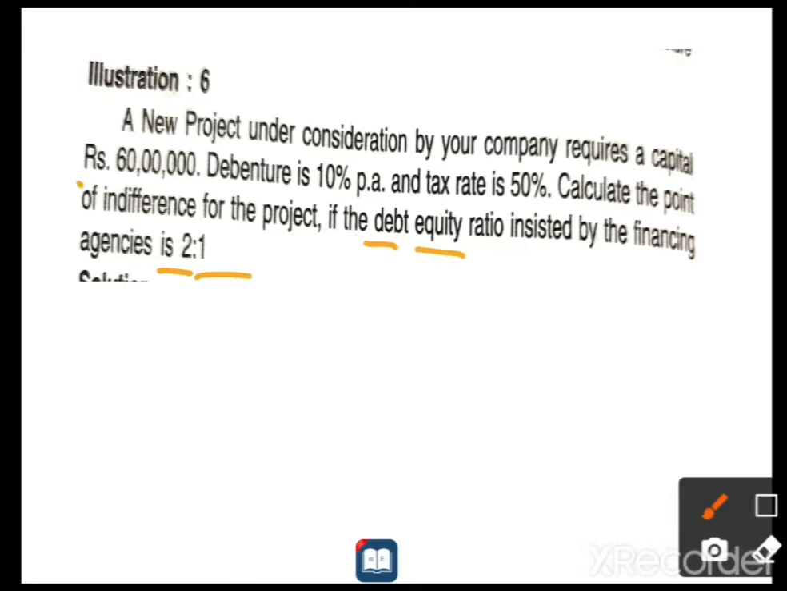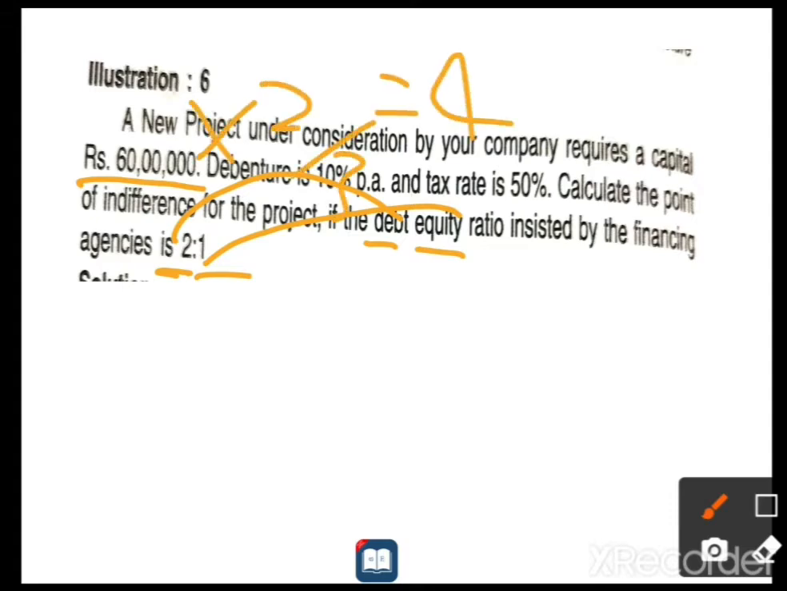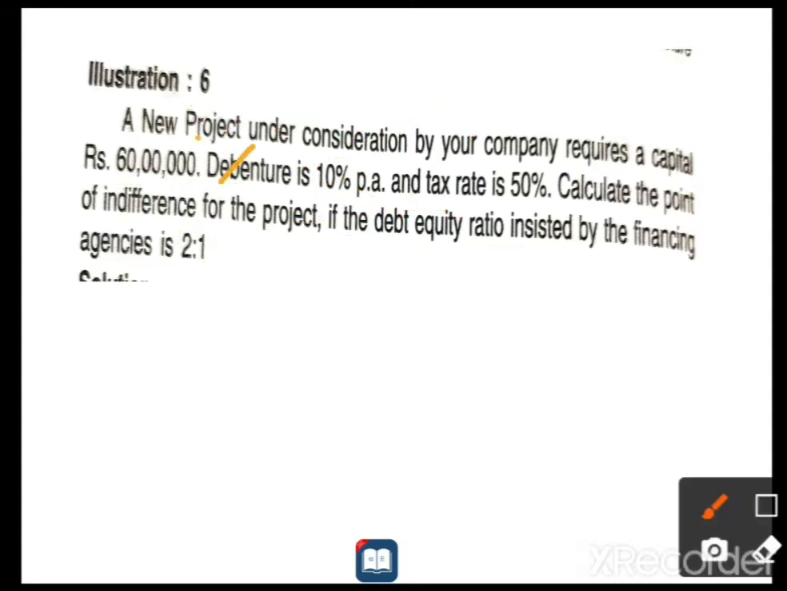So among 60 lakh, in the second plan I am going to talk about. First plan is purely an assumption. First plan is purely collected through equity shares, and in second plan 2 is what? Debt, and 1 is what? Equity. So then 60 lakh into 2 divided by 3, that is 40 lakh, that is debenture. Again 60 lakh into 1 divided by 3, so that is 20 lakh. This is what? Equity shares.